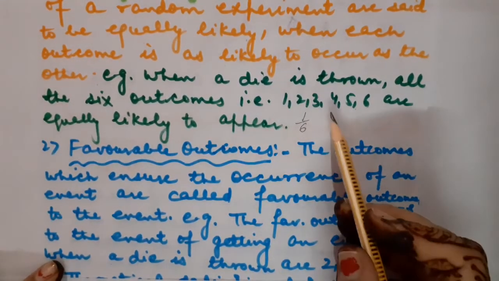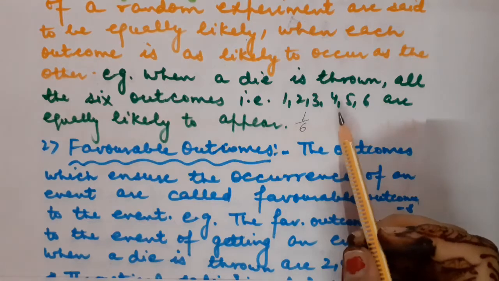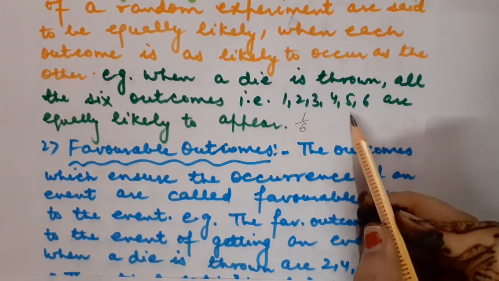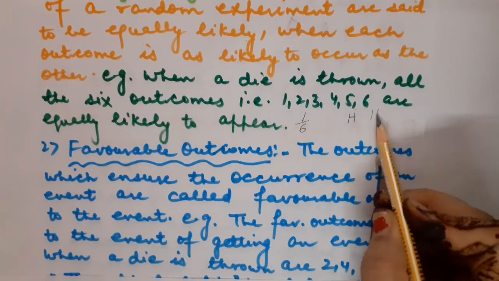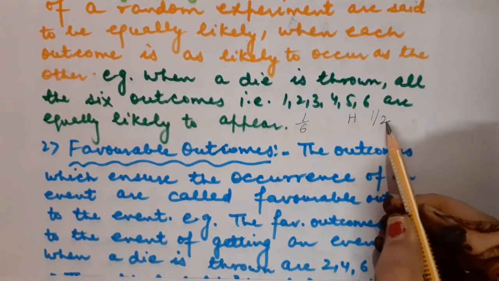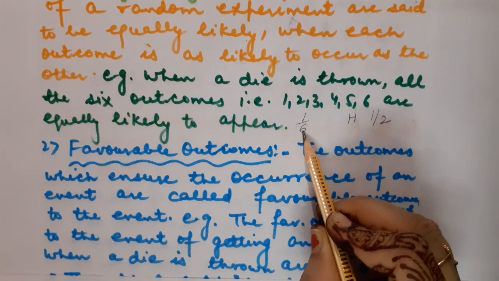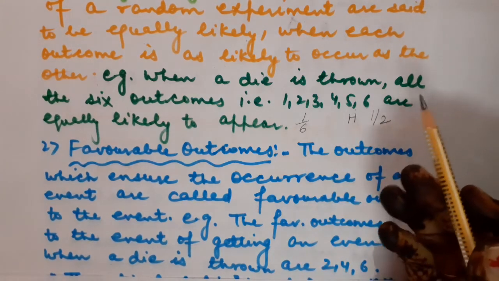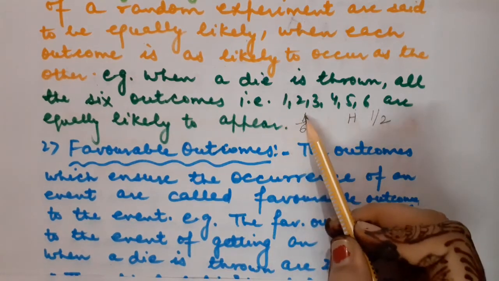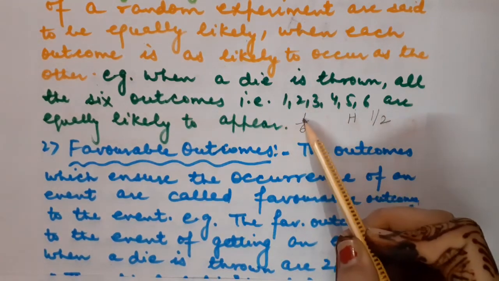Okay, one more thing I want to include in it. For example, children, I am going to toss a coin. Can you tell me what will be the probability to get head? Correct, it will be half, because the total outcomes are 2. Here for die the total outcomes were 6. So what was the probability to get the digit 1? It was 1 upon 6. To get the digit 2, it was again 1 upon 6.